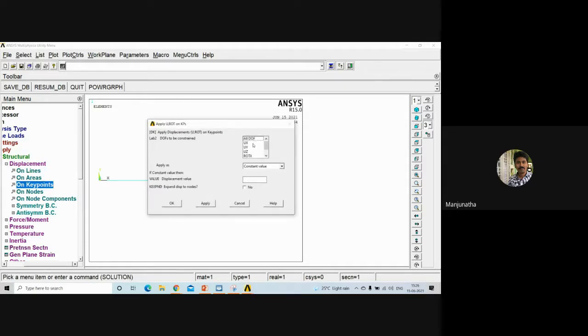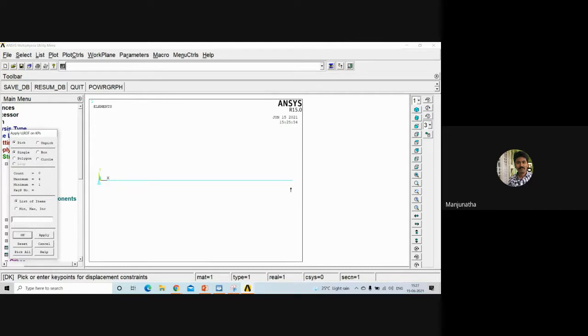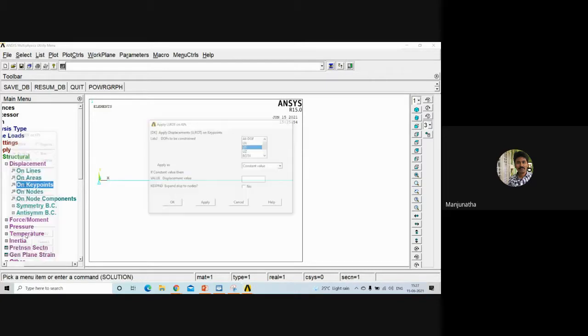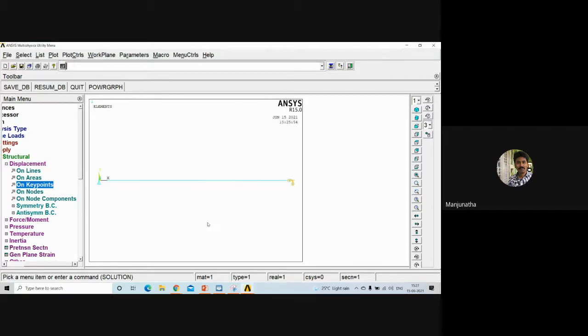And you can just click on UY. It is restricted along the Y direction. So just click OK. Then click on key points. Select another key point where the support has to be introduced. Click OK. Here when I click OK, it will ask me to select. I'll select all degrees of freedom, so that it is constrained in all directions. Just click OK.